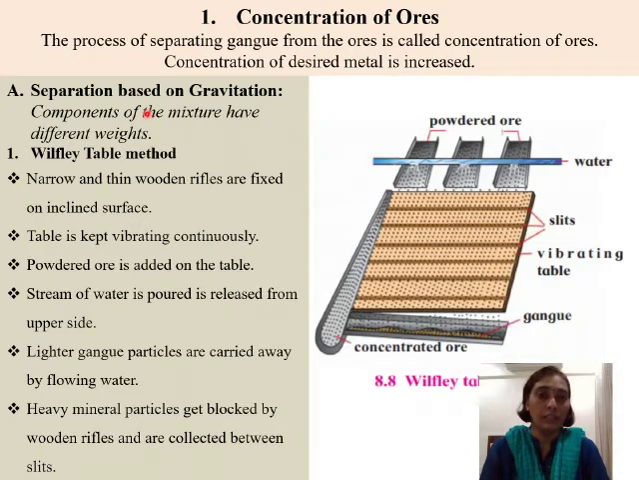and then the concentration of the ore begins. So we are going to first study separation based on gravitation, that is difference in the weights of gangue and the metal. So metal particles are going to be heavy and the gangue is going to be light in weight. The first method that is to be studied under gravitation is Wilfley table method. So the name Wilfley comes from the inventor of this table, Arthur Wilfley.